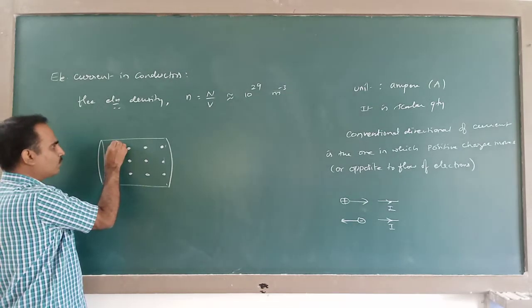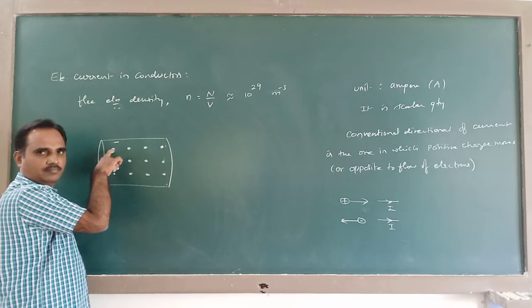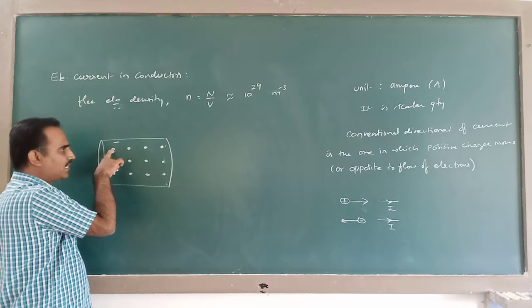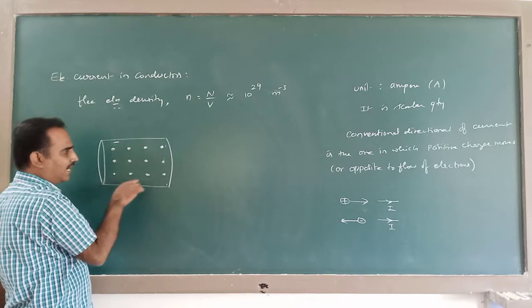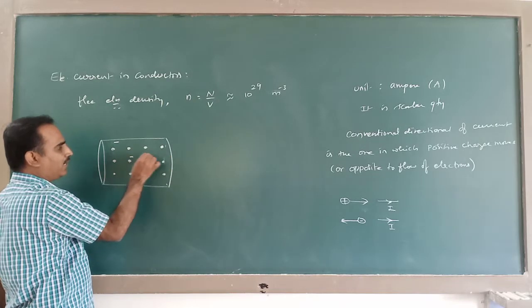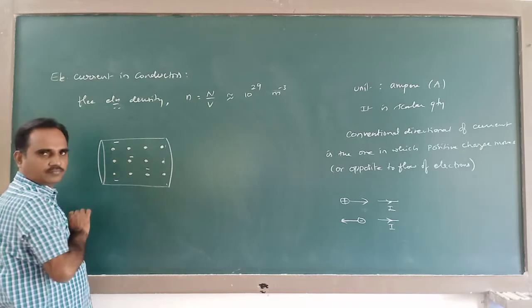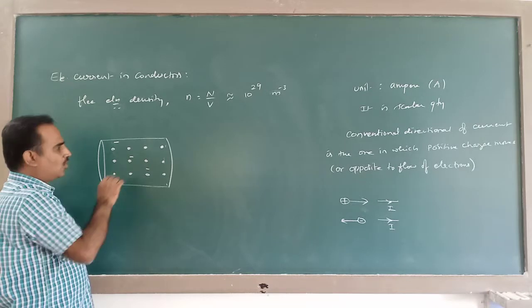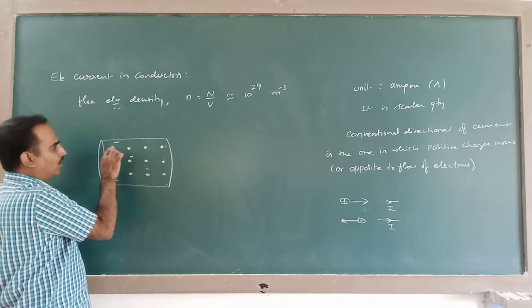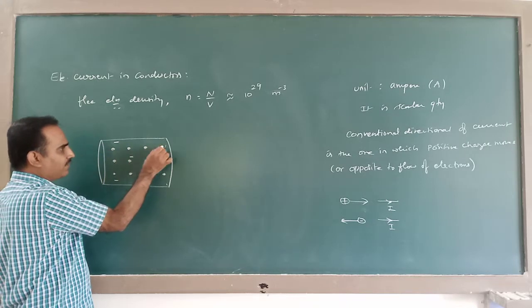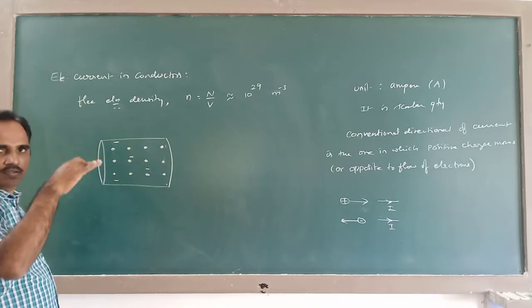So when the electron comes out, the atom becomes an ion. Like this, in a conductor, there will be a large number of ions at the lattice and a large number of free electrons. Due to absorption of thermal energy, these ions at the lattice will be in a state of oscillation.